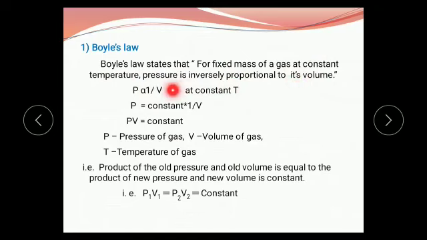If pressure increases, volume decreases; if pressure decreases, volume increases. This is the statement of Boyle's law.